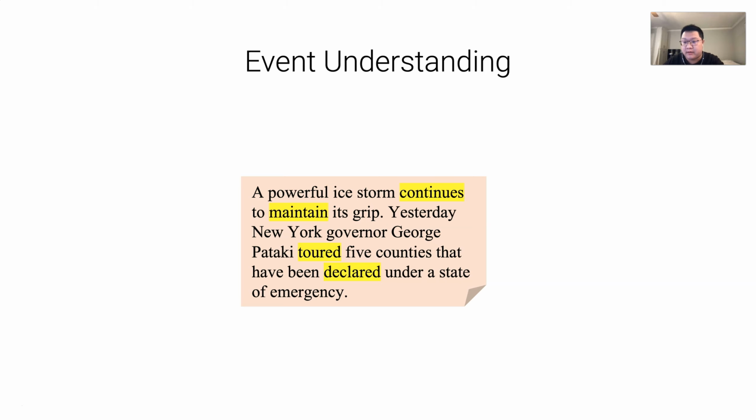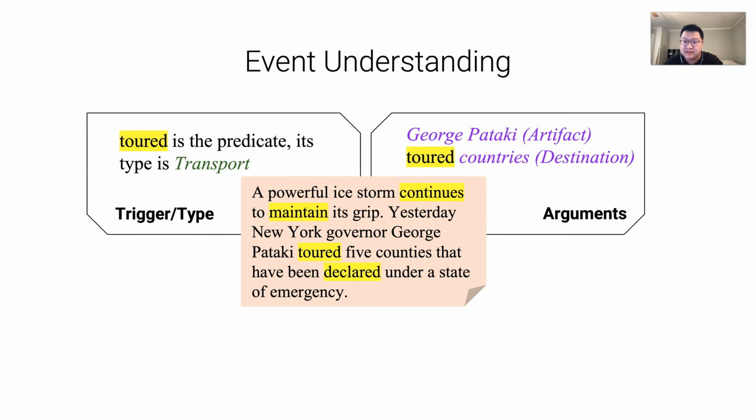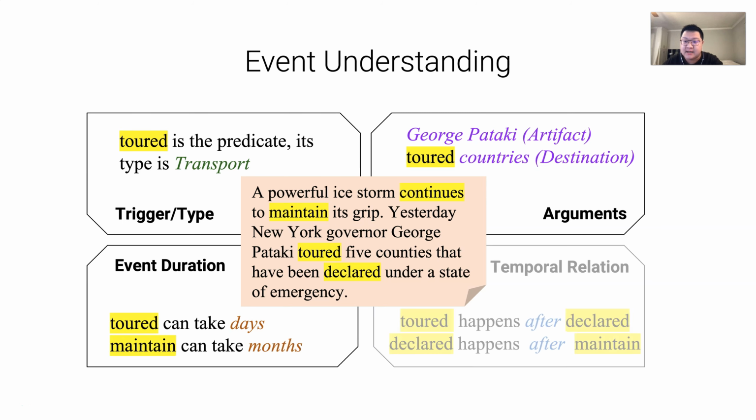Event understanding is a core problem for natural language understanding. It's intuitive for humans. For example, given the short text, a person can infer lots of information, including event trigger and type, event-related arguments like agent, patient, locations, event duration, and temporal relations between events based on linguistic and common sense knowledge. This understanding helps people comprehend the situation and prepare for future events. This information is also helpful for downstream applications, including question answering, story generation, and forecasting.